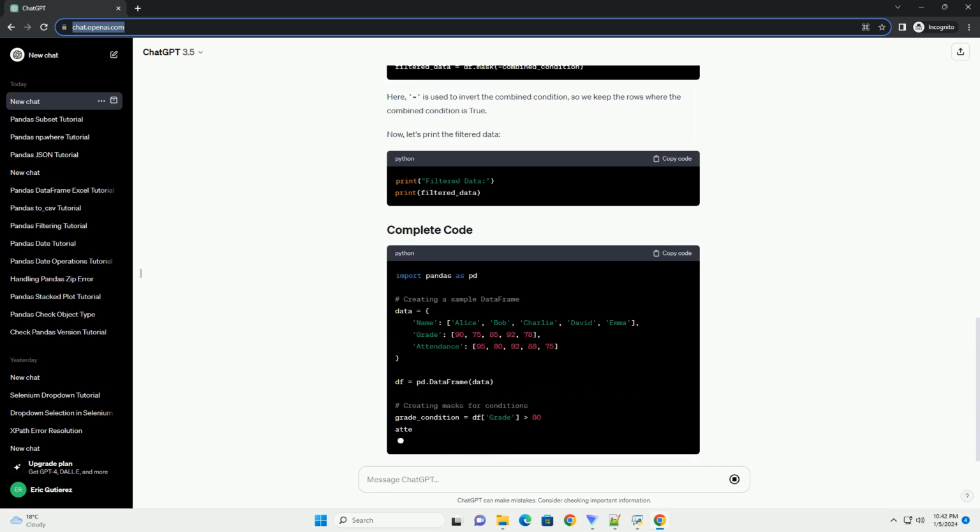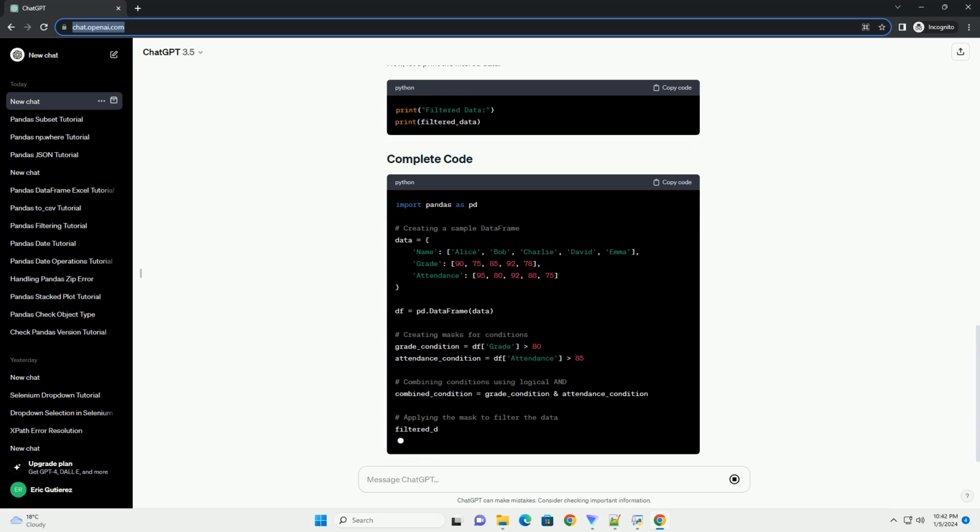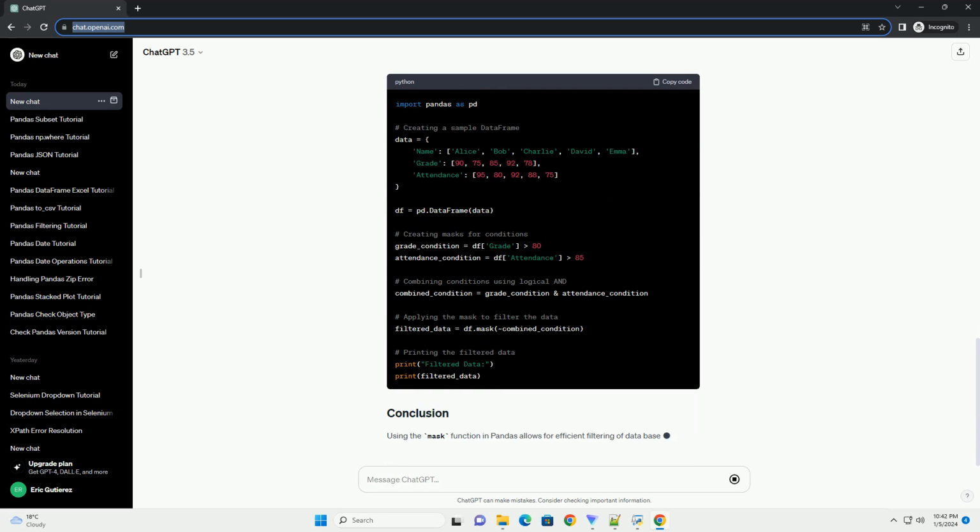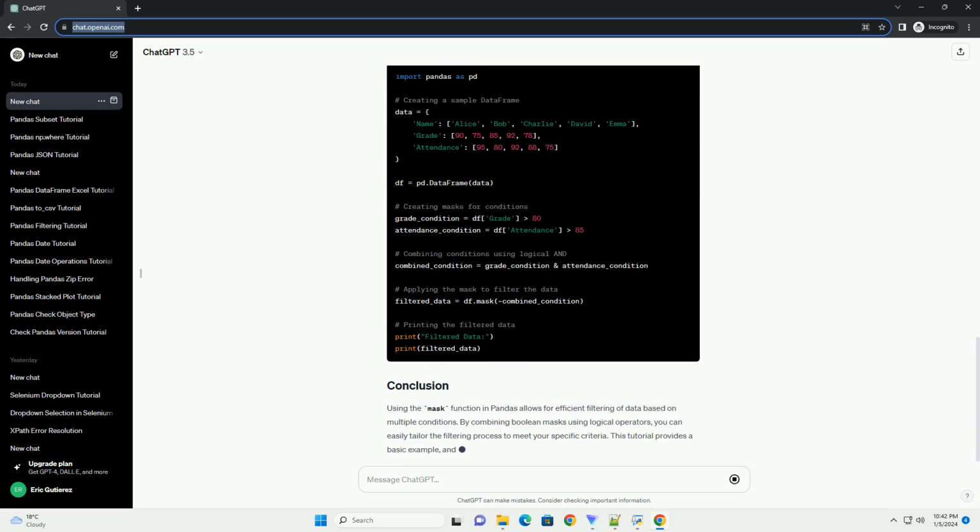Before proceeding, make sure you have pandas installed. If not, you can install it using pip.